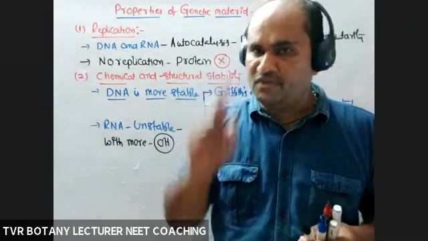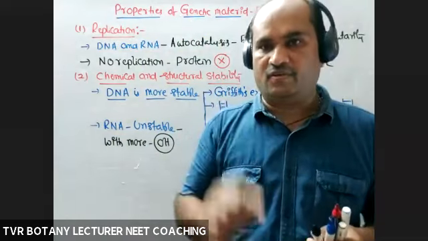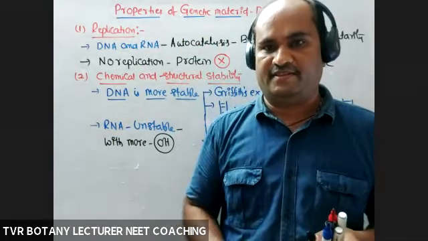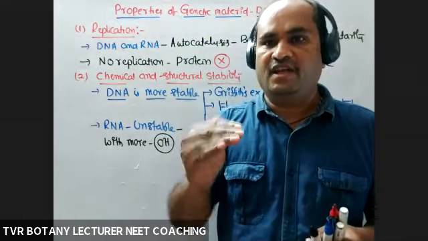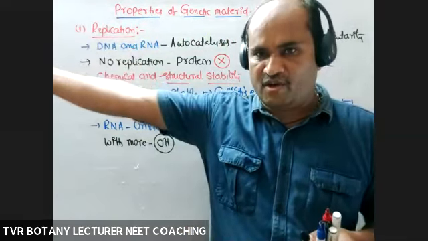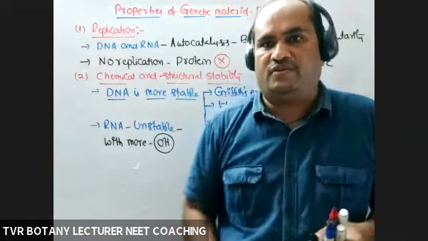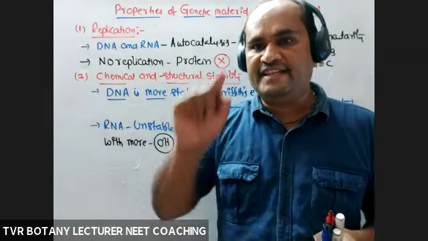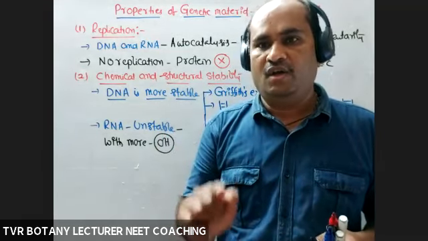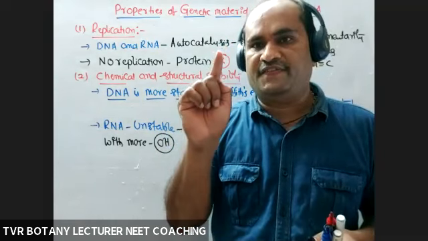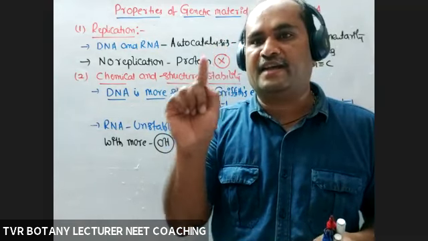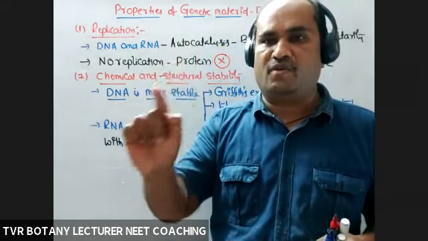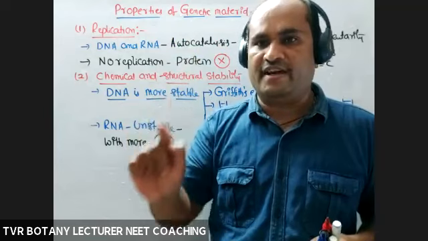In each and every nucleotide, at the second carbon atom, one OH group is present. That is the major difference between the deoxyribose sugar present in the DNA molecule and the ribose sugar present in the RNA molecule. So in the RNA molecule, in each and every nucleotide, the OH group is free at the second carbon atom. So the second carbon atom of each and every sugar molecule present in each and every nucleotide is free.